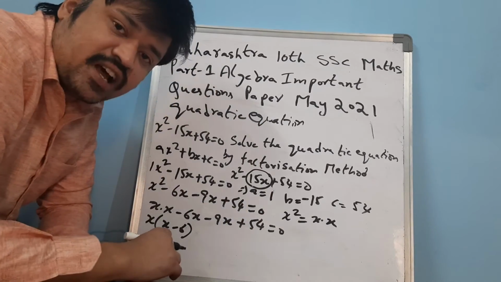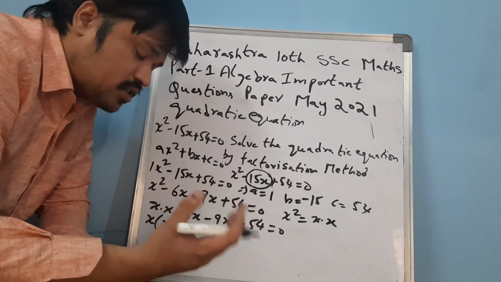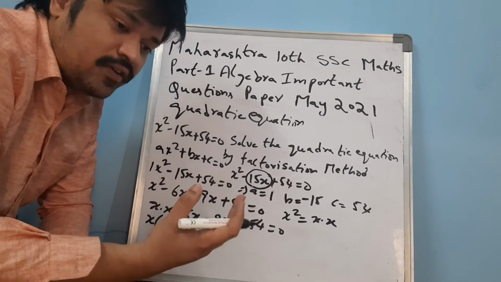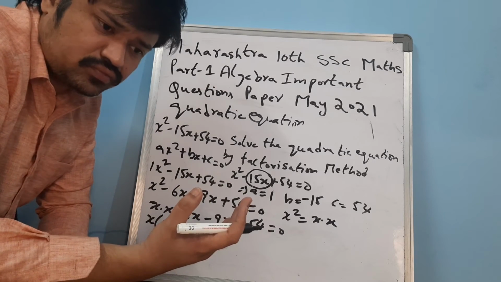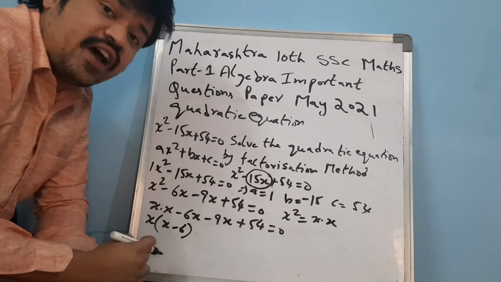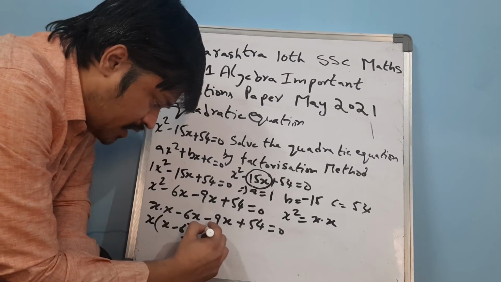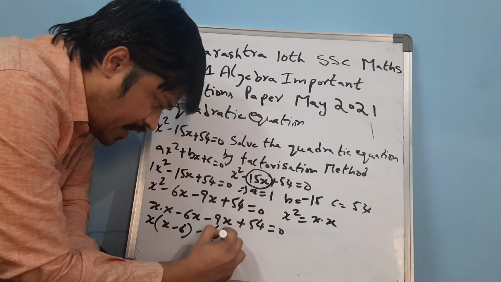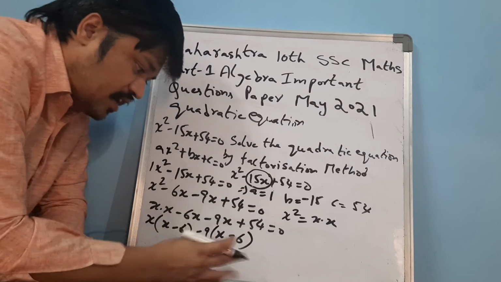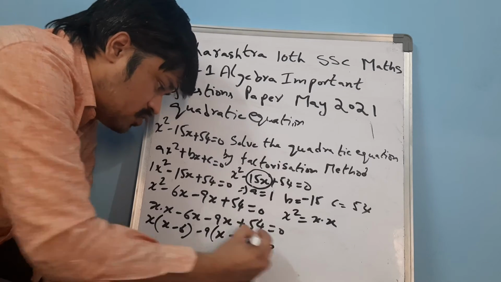Minus, in the next two terms, what is the common term? 9. 9 3s are 27, 9 4s are 36, 9 5s are 45, 9 6s are 54. Yes, 9 6s are 54. So I am extracting minus 9 of x minus 6, since 9 into 6 is 54, equal to 0.